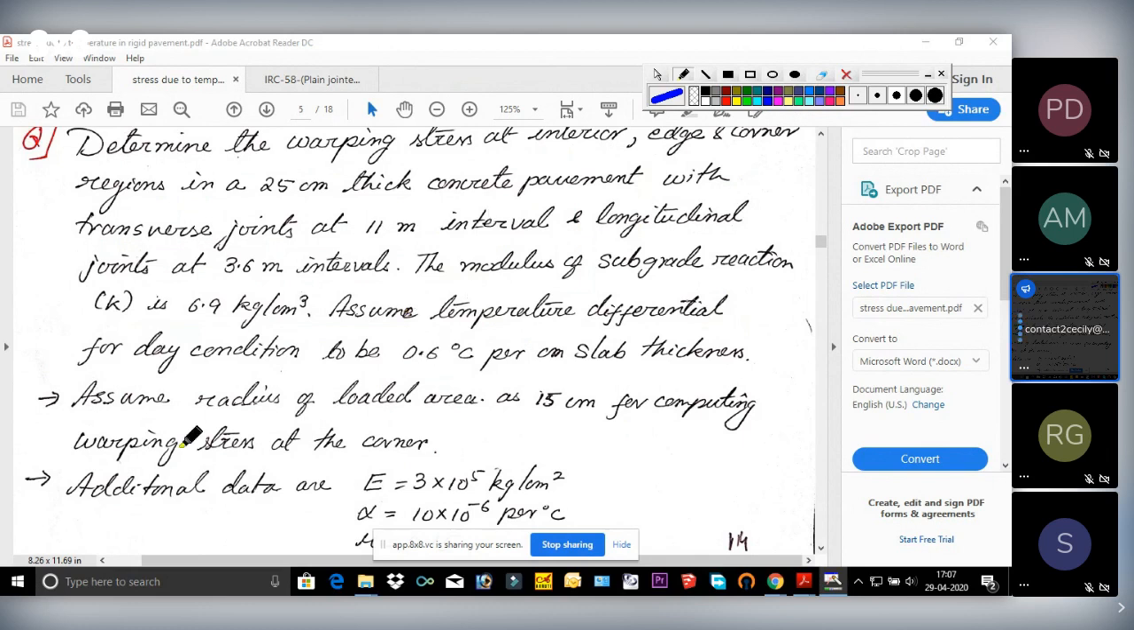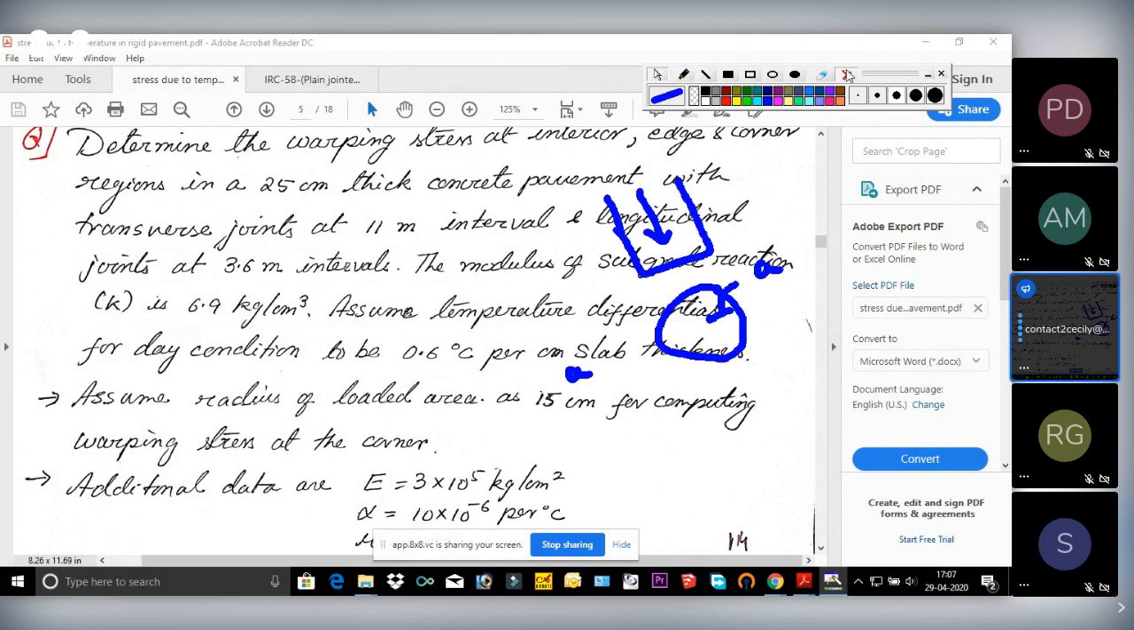Okay, now assume the radius of loaded area as 15 centimeter. As I said, this is the wheel load. Suppose this is the wheel, then it will have a circular imprint through which the load is transferred to the slab, and the radius of the contact area is a. So this is your a, for computing warping corner. Now what are the additional data? If they are not providing, then we have to assume this additional data also.